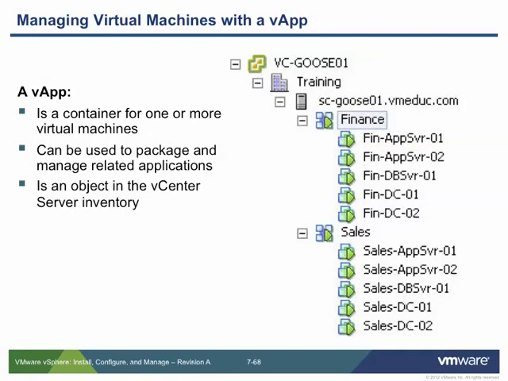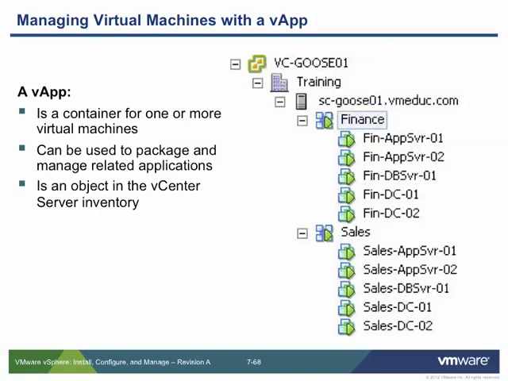A vApp is a nice utility or container that vSphere provides to us. What it allows us to do is take multiple virtual machines and lump them together into a single container. Now, you may recall we can use folders to organize and contain virtual machines. And in a subsequent lecture, you'll find out about resource pools that you can also use to manage and group virtual machines.